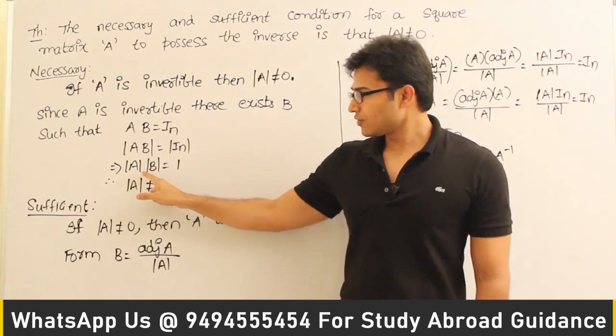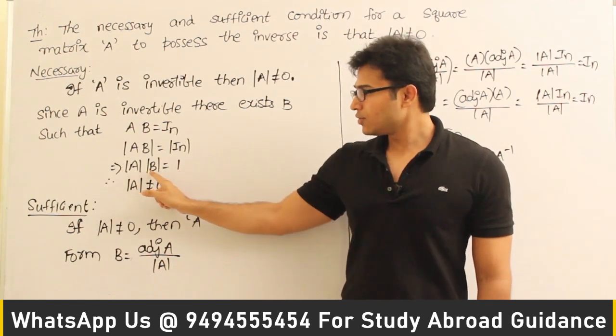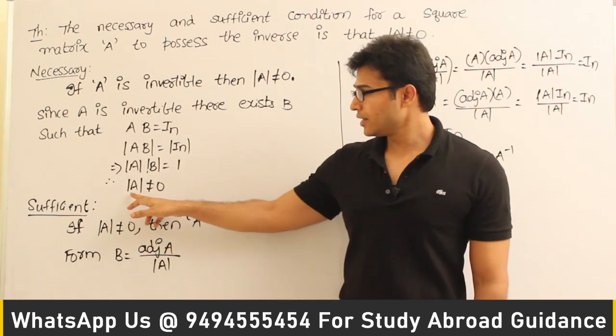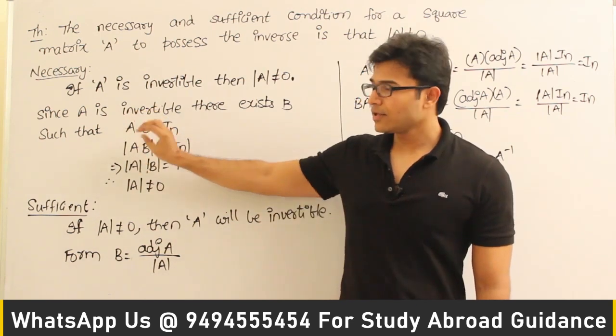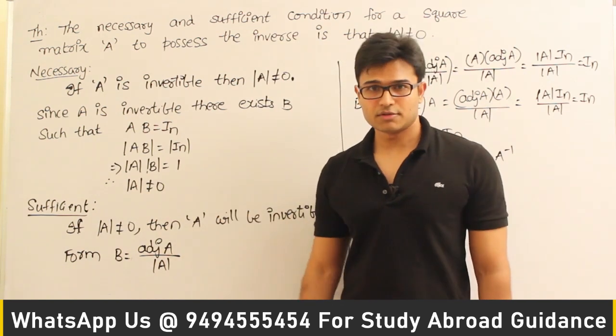Now if the product of two numbers is going to be 1, then definitely those two numbers cannot be zeros. Neither number can be 0. That is why det A is not equal to 0. Got it? So if A has an inverse, it definitely means that its determinant is not equal to 0.